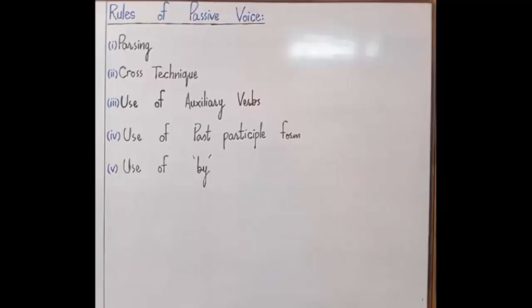For your understanding, I will tell you, we also call past participle form the third form of verb. The third form of verb is the past participle form of the main verb. So we always use past participle form, which means third form of verb, in every passive sentence. And rule number 5 is use of by. How we will use or apply these rules in an active sentence to convert it into a passive sentence, I'll tell you step by step now.